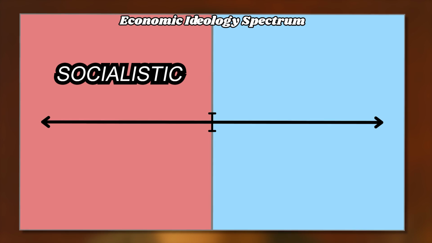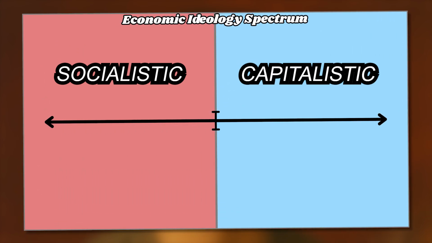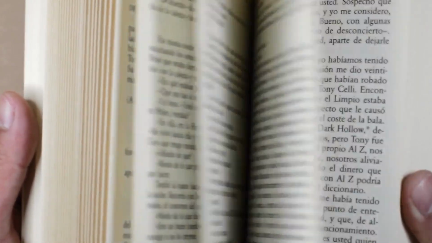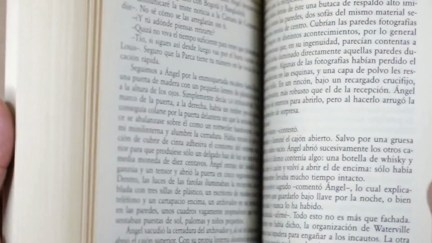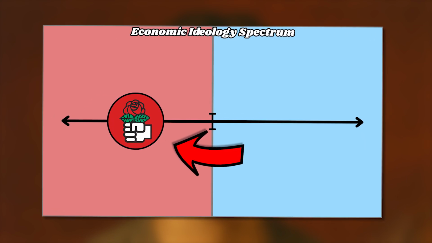The red half represents a socialistic economy, while the blue half represents a capitalistic economy. Now that we have the foundation set, we can move on and examine each individual term to gain a proper understanding of what they really mean. Socialism is the broadest term of the four. Therefore, it is the best to start with. We'll place socialism here on the line graph.